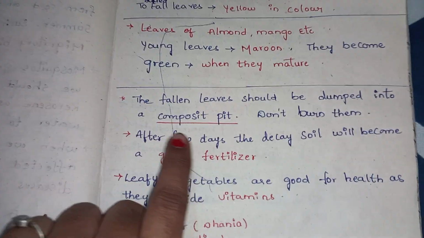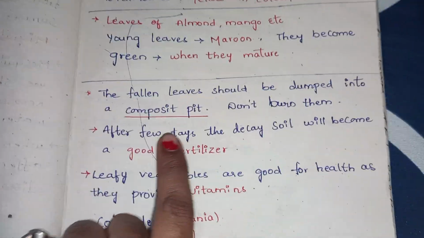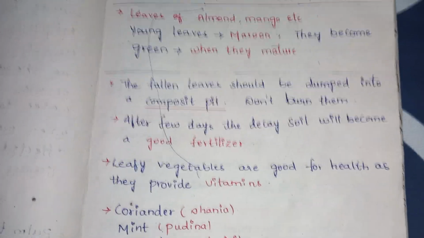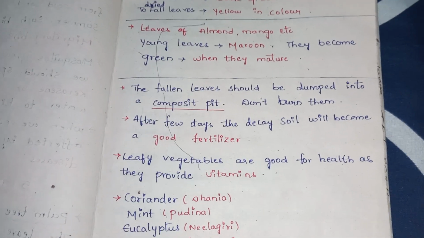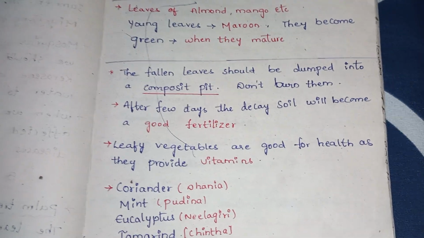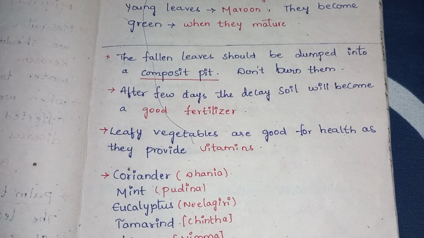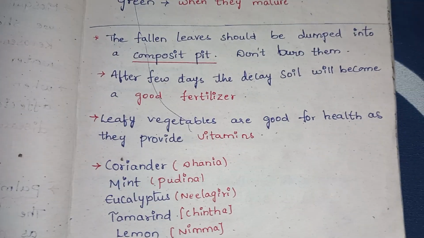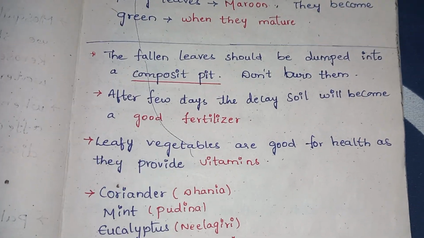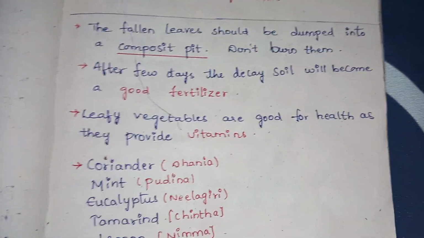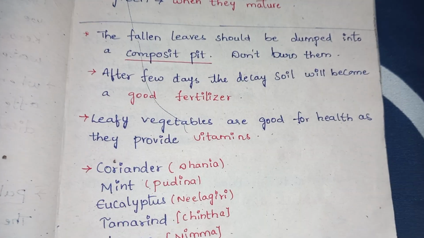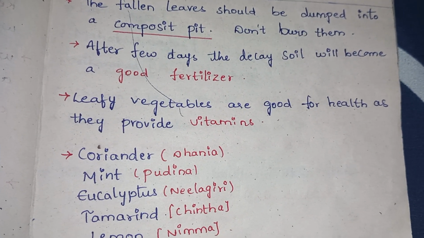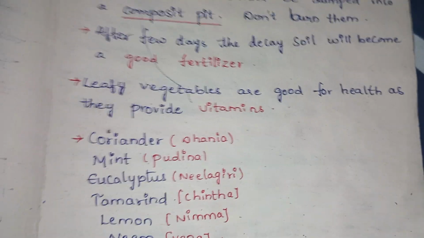The fallen leaves should be dumped into a compost pit. Don't burn them. We should not burn the leaves, we should put them into a compost pit. After a few days, the leaves decay in the soil and become a good fertilizer, and we can use it for growing plants and other purposes. Leafy vegetables are good for health and they provide vitamins.